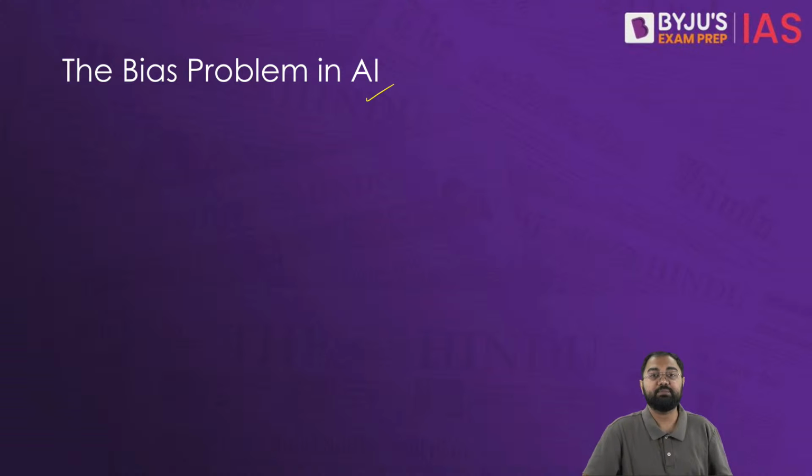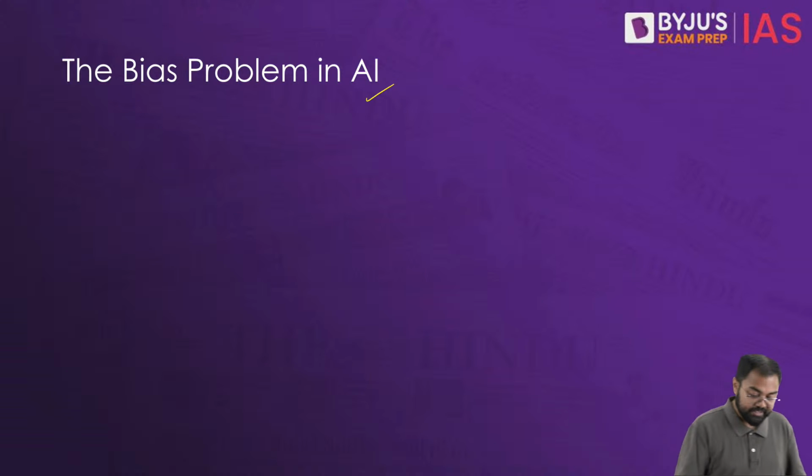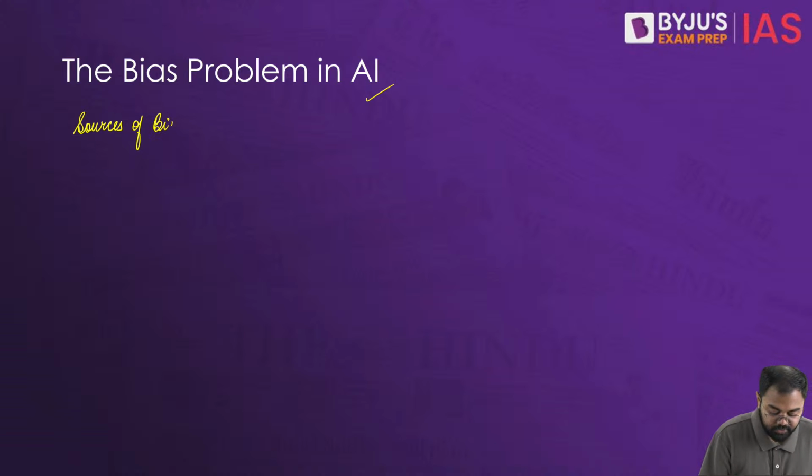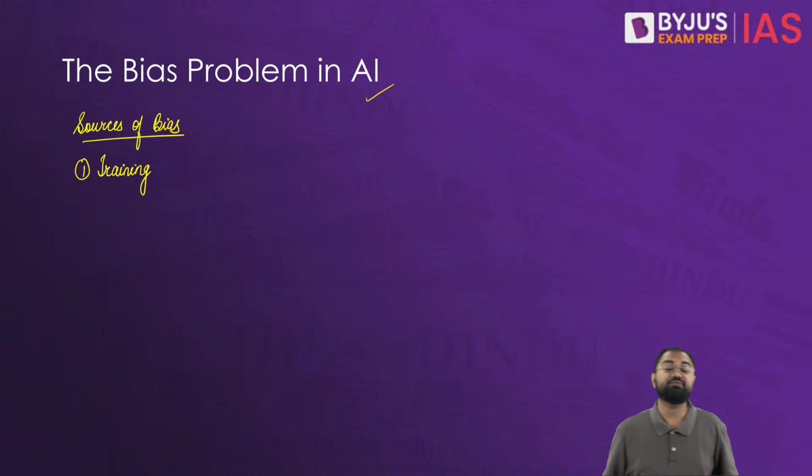So that's why, for example, a facial recognition system that has been trained only on images of, let's say, light-skinned individuals may perform very poorly on dark-skinned faces. So that's why diversity in that training will be very, very important. So when we look at the sources of the bias, first can be the training itself, that is, what is the data set with which the training of the AI has been done. So this can be one of the problems.